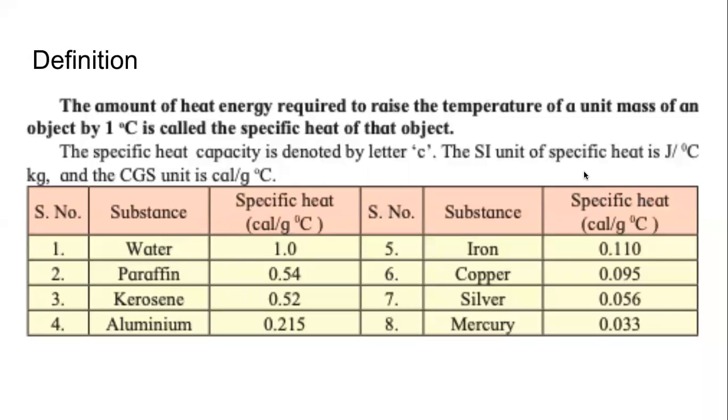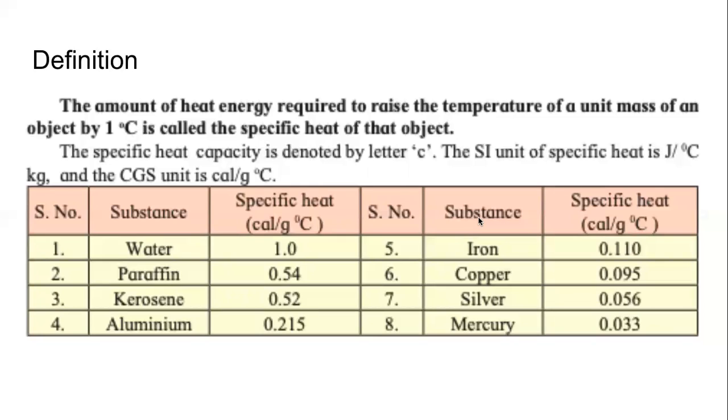Very clearly in the table, the specific heats of 8 different substances, including water, are given in the descending order. That means of these 8 substances, water will need the most amount of heat to change the temperature by 1 degree Celsius, and mercury will take the least amount of heat to change the temperature by 1 degree Celsius. It's very clear.